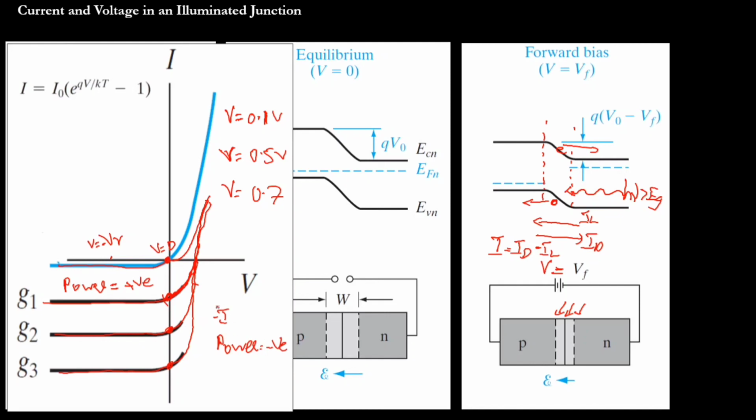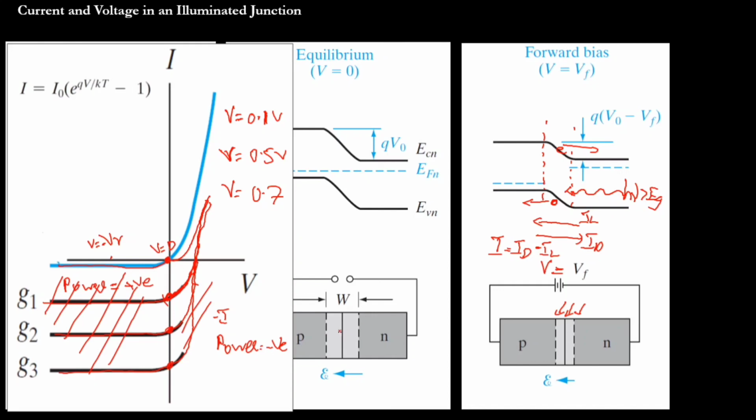So if this PN junction operates in this region, this diode acts as a photodiode. That means it detects light. If the PN junction is working in this region, this PN junction will act as a power generator. That means the photovoltaic effect.